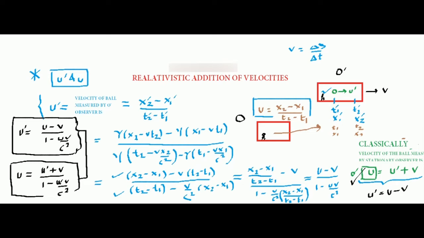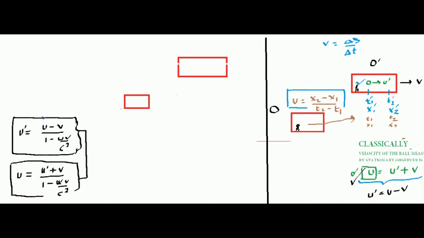The example says: consider this is a stationary frame O and this is a frame O dash. Say O dash is a spaceship and O dash moves with a velocity half c. So half c is the velocity with which O dash moves. I mean to say that my v here is half c. Now consider inside the spaceship there is a ball, and the ball is moving inside the spaceship with a velocity, say, half c.